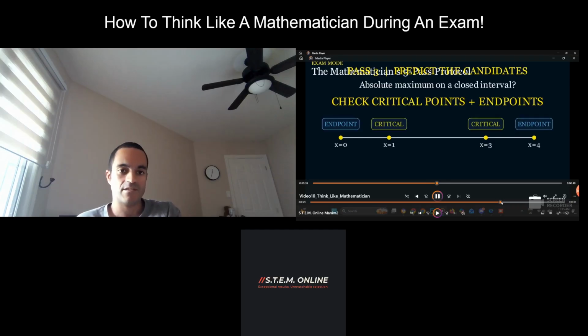Executing in this sense is to predict the candidates of the problem. I said predict instead of execute. So we're looking at an absolute maximum on a closed interval. That's what we're trying to do. So obviously you check for critical points and check for endpoints. That's how you determine the absolute maximum. As you can see here, I have my roots, my critical points.